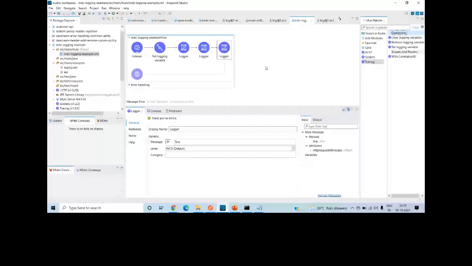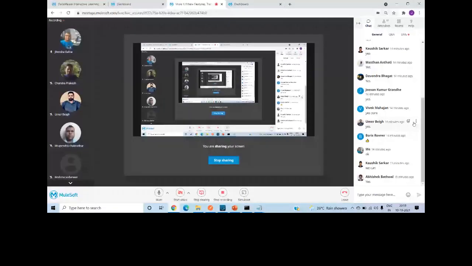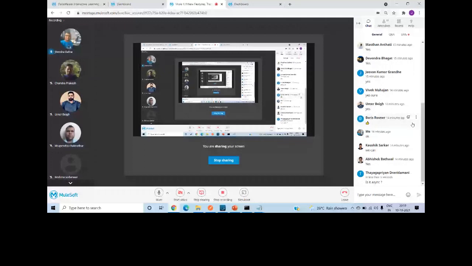Any question on this MDC logging? Is it clear how to do the MDC logging? The first thing, you have to change your log4j to XML, where you have to make the percentage MDC, and secondly you can use the set logging variable. Any question on this? See, its logger is never, it's always async, right? Because it's using the log4j2.xml.